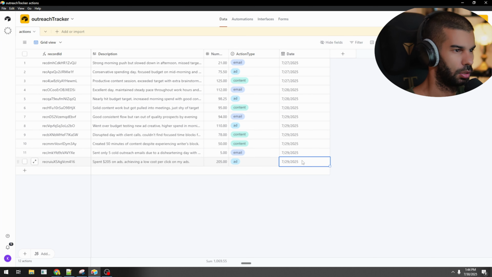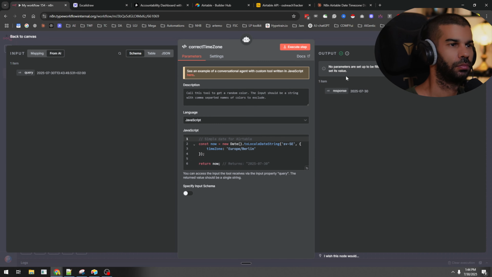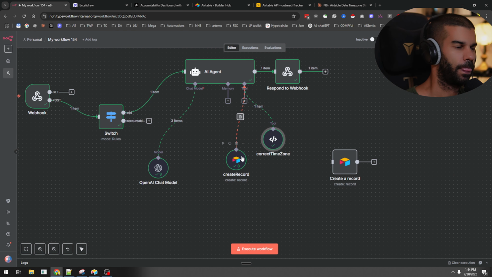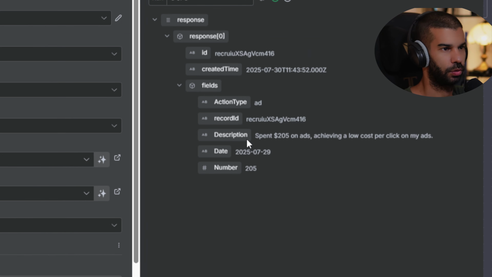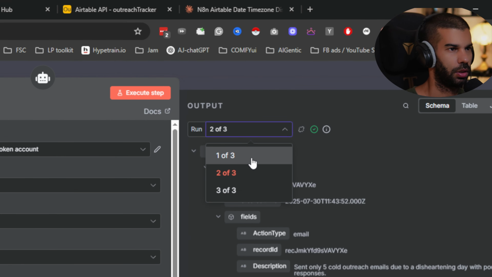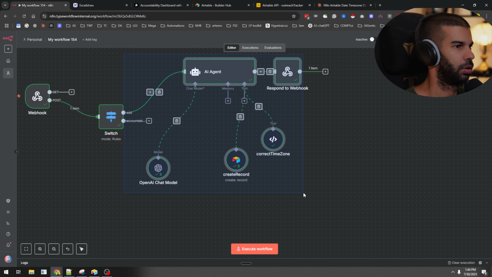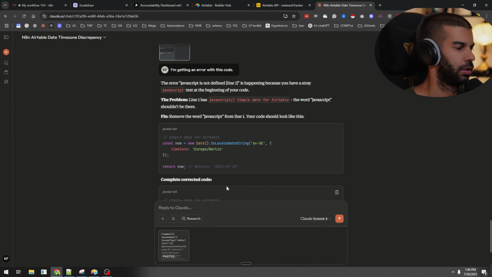I mean, no errors here, so that might be a good sign. But still, here we're getting the 29th. Why? I mean, the response is the correct date. So why are we still... That's so strange. Here we're still getting that as the output, 729. Let me copy this, go to Claude, and paste this. This is the code I'm running for getting the date and then inserting it to our table, but I'm still getting the wrong date inserted. Why is that? And how do I fix it?